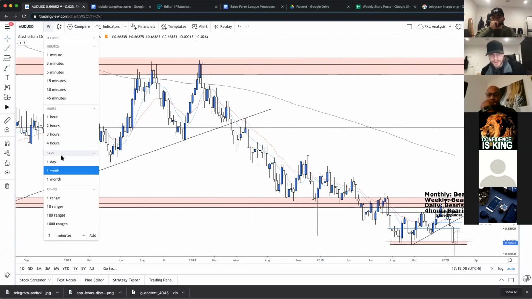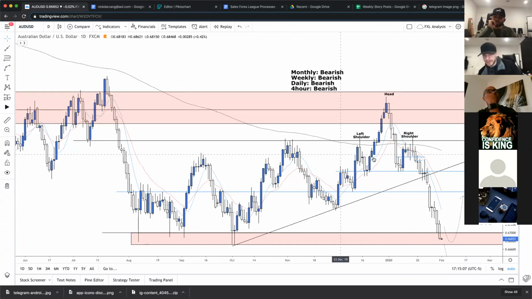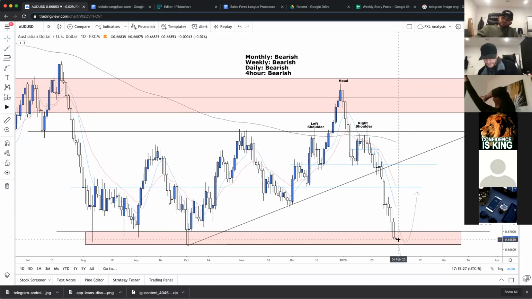Once again, let's drop to the daily, see what's going on. So we had a little bit of a pullback, right? But then this was a confirmed lower high. Transition happened after the head and shoulders. This was our first lower high. And then we saw this neckline break, gave us a quick little retest. MAs held pretty well, plenty of confluence, and then price action just continued to drop. Gave us a great bearish signal right here. Big bearish engulfing on the daily, pushed price action lower, all the way back down to this low, which is where price is finding its bottom right now, or at least it seems to be.